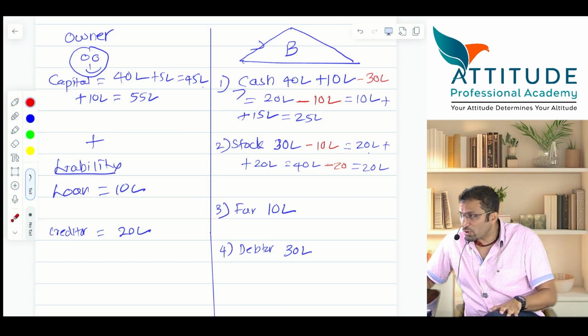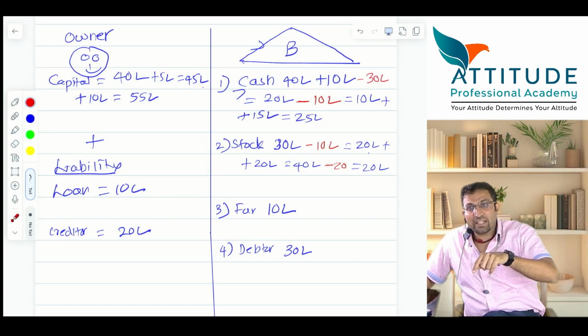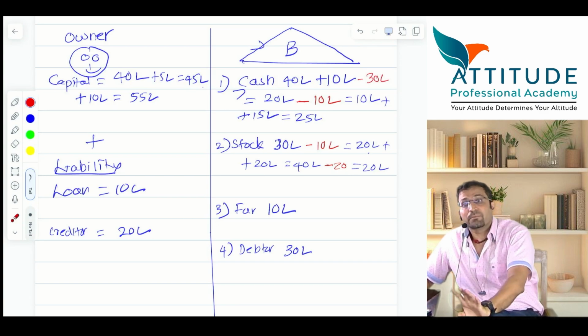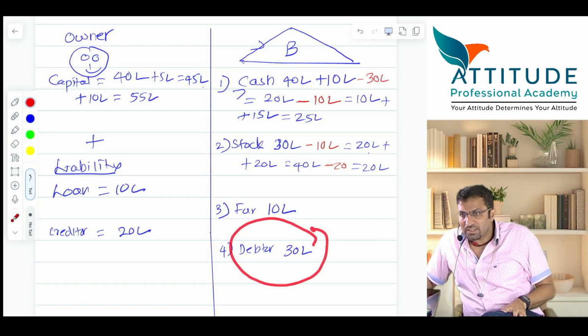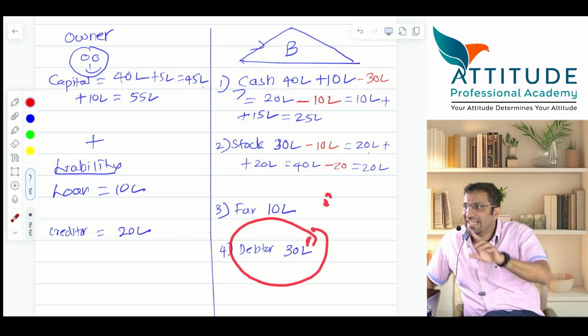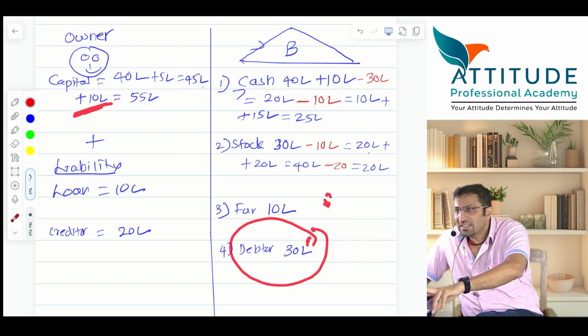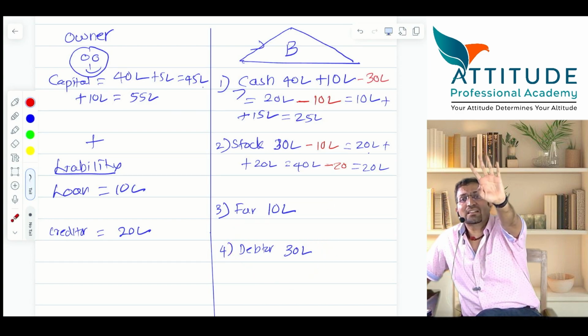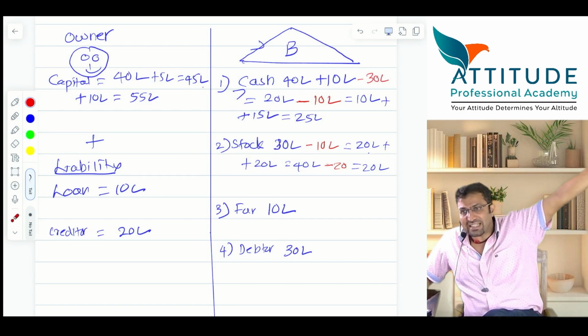Now your journal entries are also becoming very strong. Yes or no? Profit is generally recorded at the end of the year, but in the accounting equation, you have to account for the profit now only. Is that clear? Otherwise the journal entry is very simple: Debtors account debit 30 lakhs to sales 30 lakhs. You will not record the profit in the journal entry, but in the accounting equation, you will record the profit. When you follow the accounting process, profit will be recorded only at the year end.